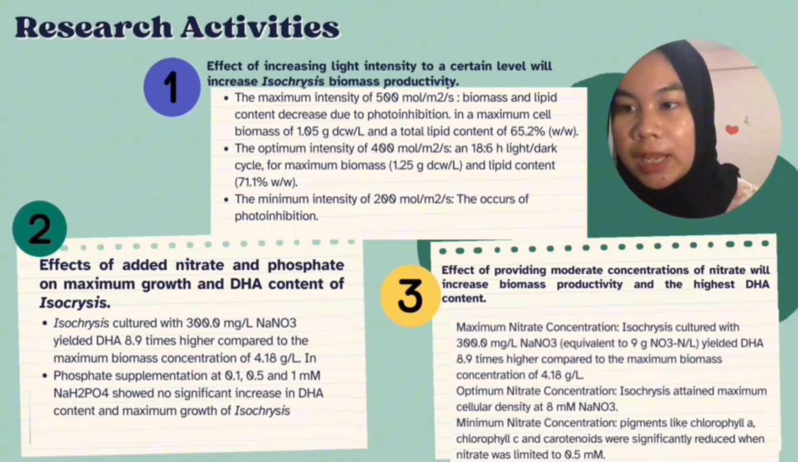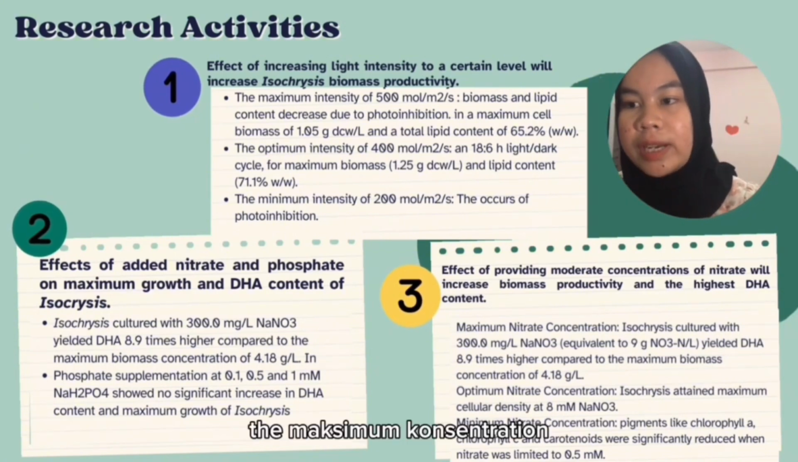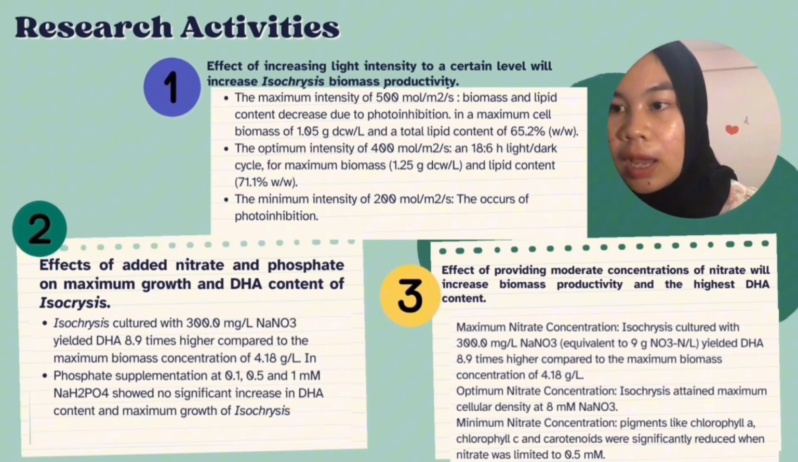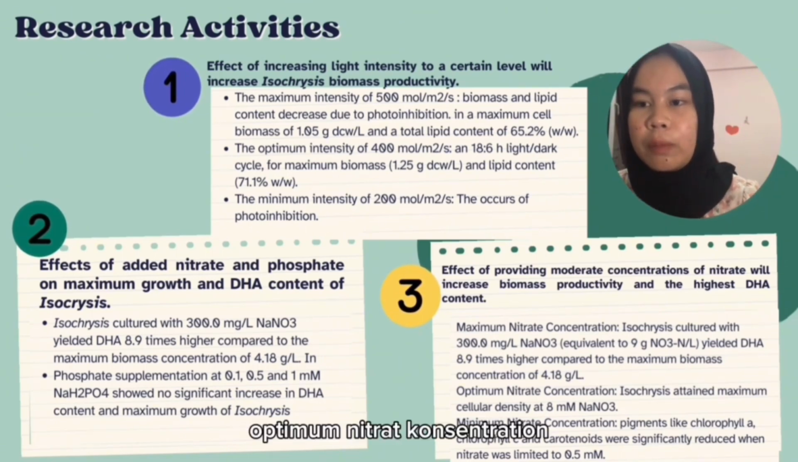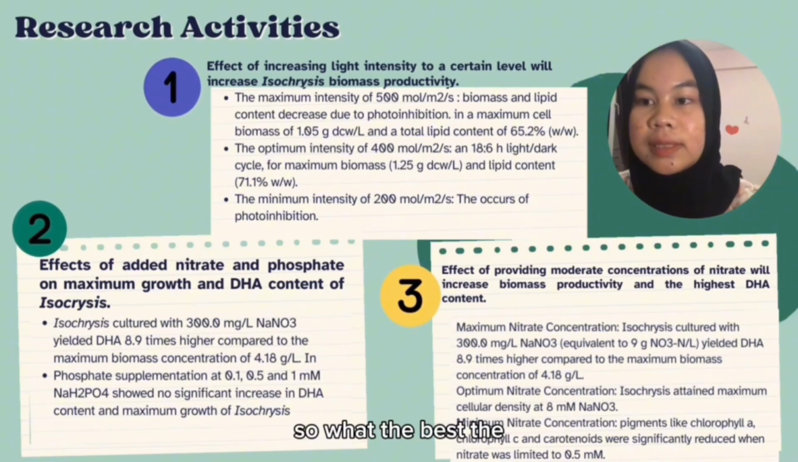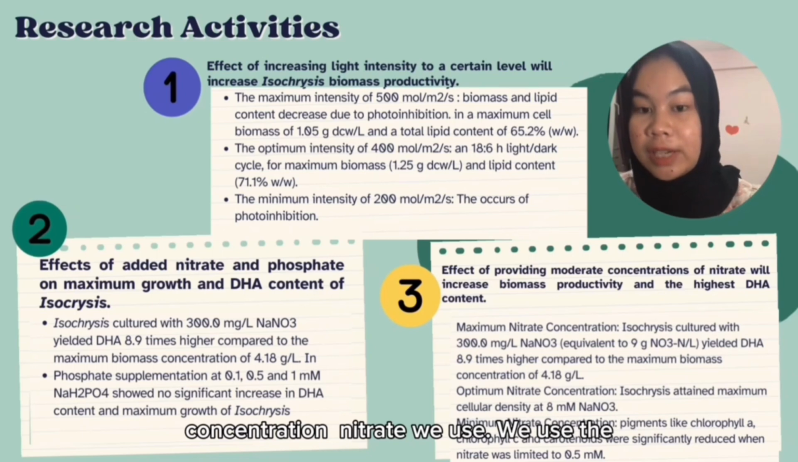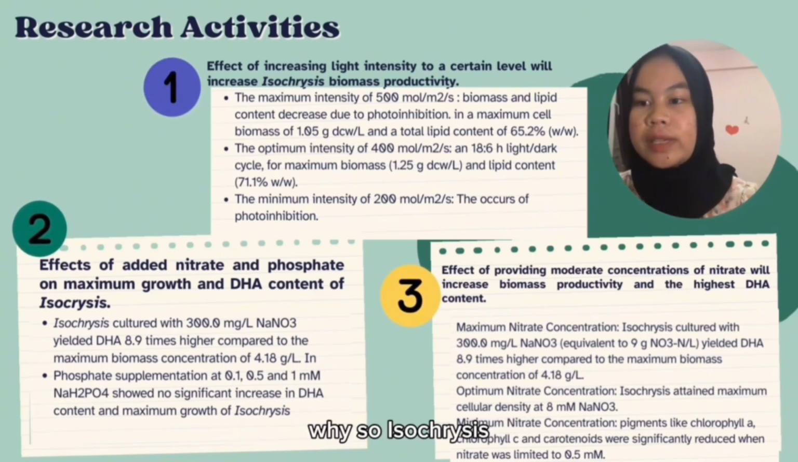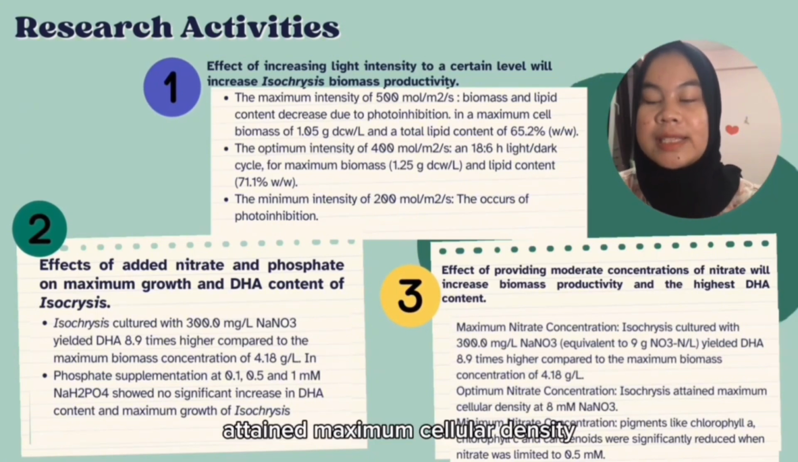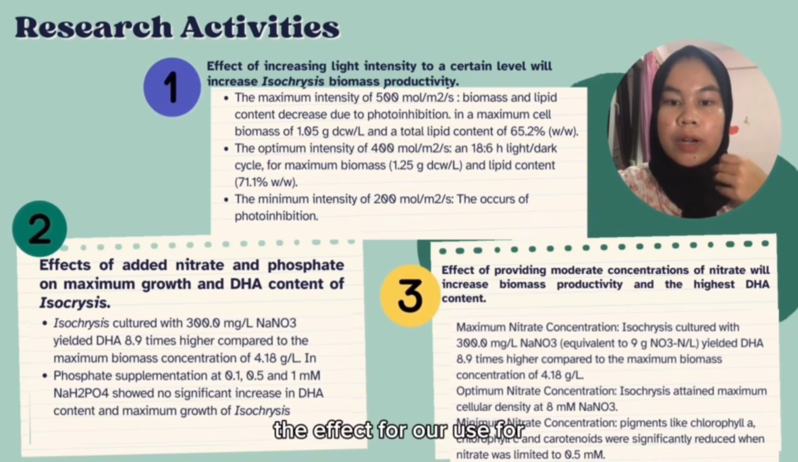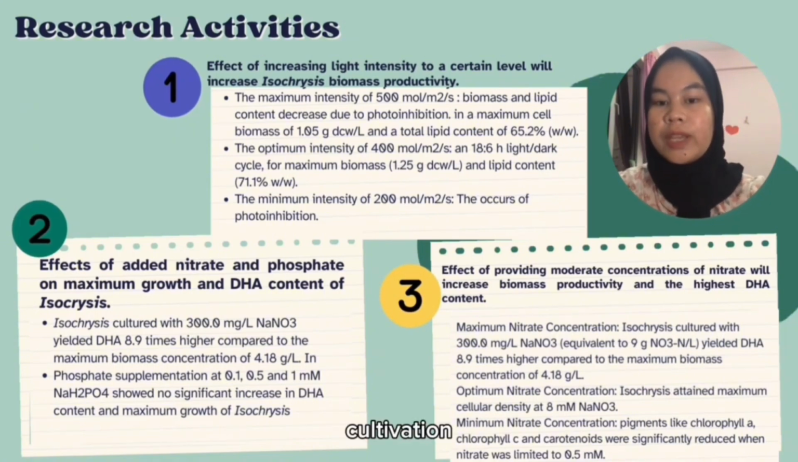So we have three concentrations: the maximum concentration with 300.0 milligram per liter nitrate, and then the optimum nitrate concentration and the minimum nitrate concentration. So what is the best nitrate concentration we use? The optimum nitrate concentration. Why? Because the isochrysis attained maximum cellular density at 8 millimolar nitrate. So this is the best effect for cultivating the isochrysis.